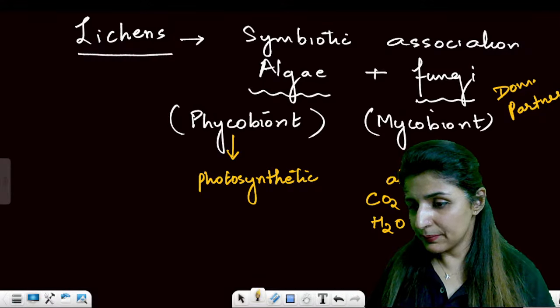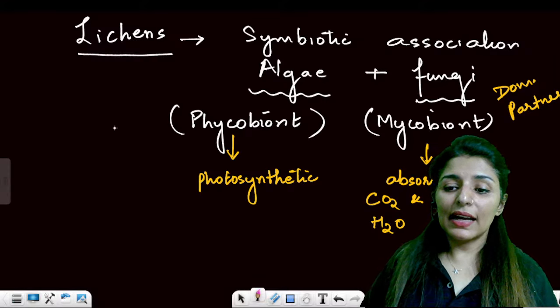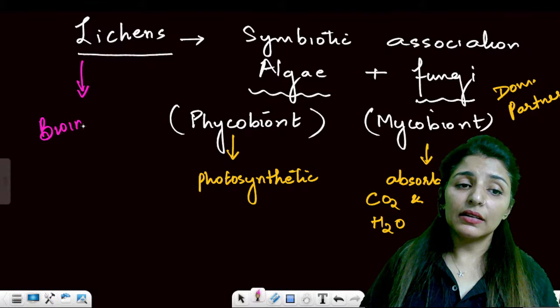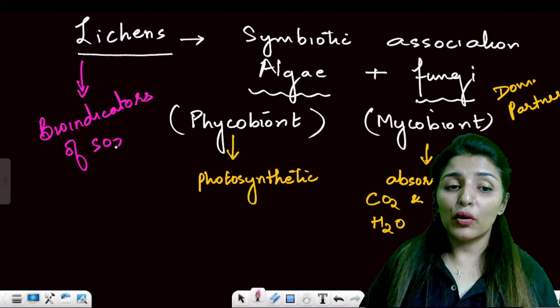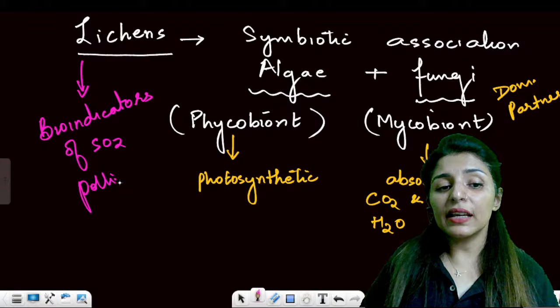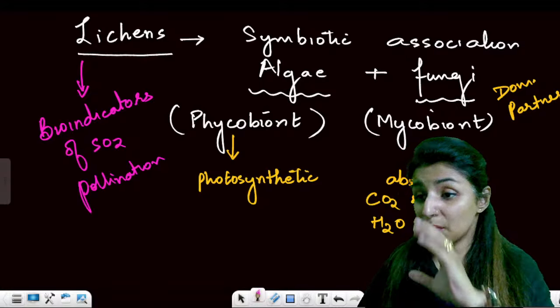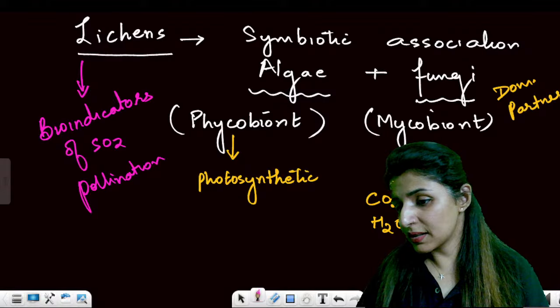Are these points clear? Perfect. Also, what we must know about lichens is that lichens are bioindicators of SO2 pollution. So, if you ever see that white deposition on the tree bark, you should be happy that you're living in a sulfur dioxide free area. Is it clear?